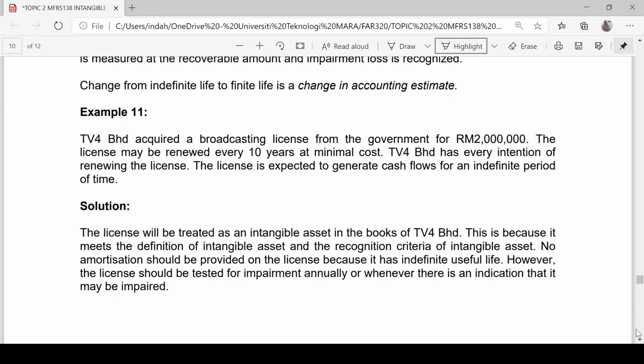Since the estimated useful life is indefinite, no amortization expense is to be provided for the broadcasting license. However, an impairment test is to be conducted annually or whenever there is an indication of impairment. If you want to include the carrying amount, as at the end of the year, the carrying amount for the broadcasting license was RM2 million. Alright, let's look at another example.